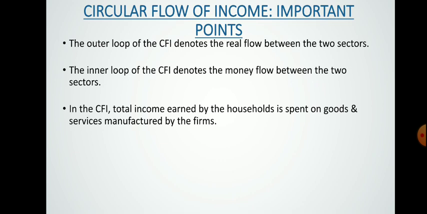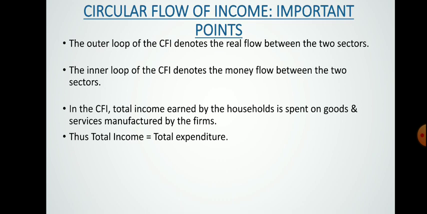Now in the CFI, total income earned by the household is spent on goods and services manufactured by the farm. That means there will be no saving. So the total income will be equal to total expenditure.